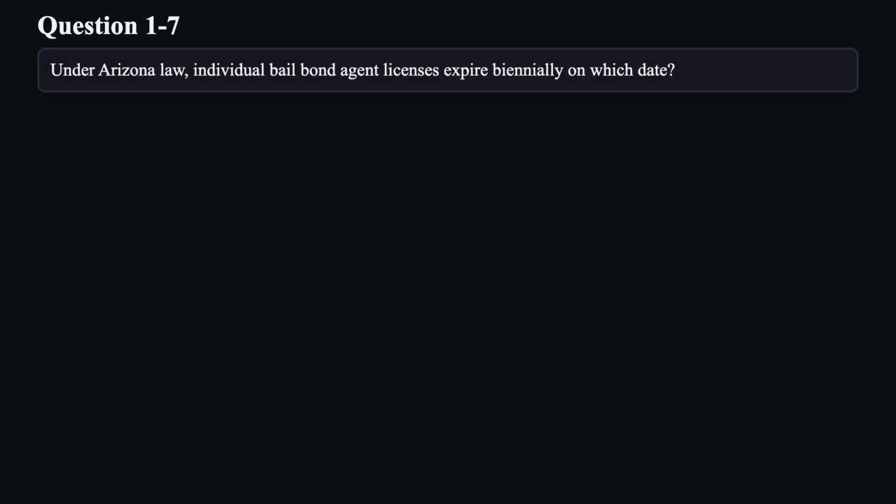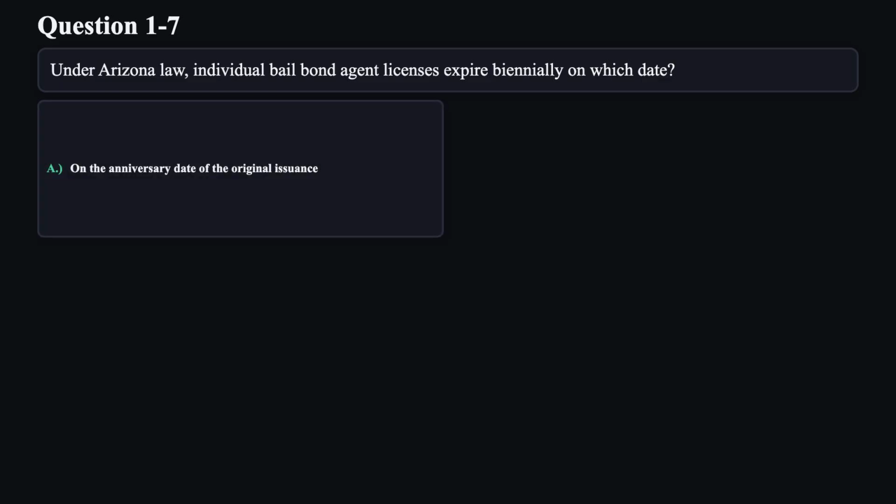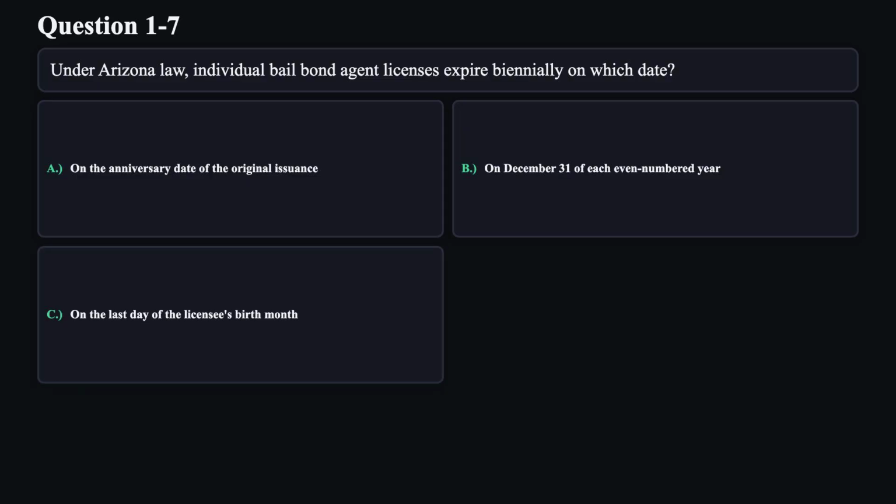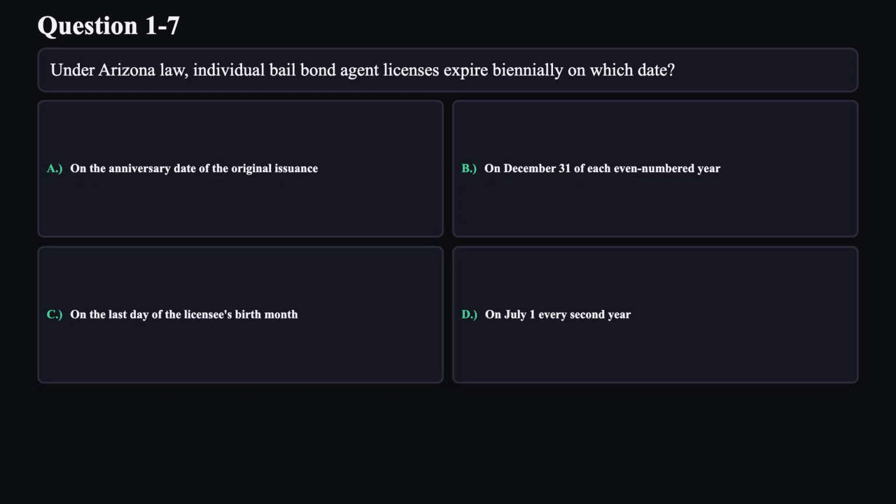Question 7. Under Arizona law, individual bail bond agent licenses expire biennially on which date? A. On the anniversary date of the original issuance. B. On December 31st of each even-numbered year. C. On the last day of the licensee's birth month. D. On July 1st every second year.